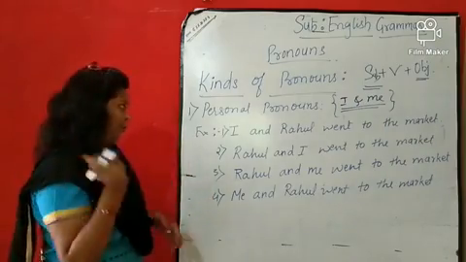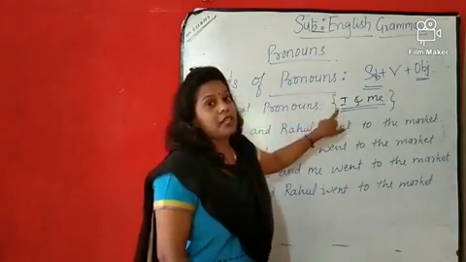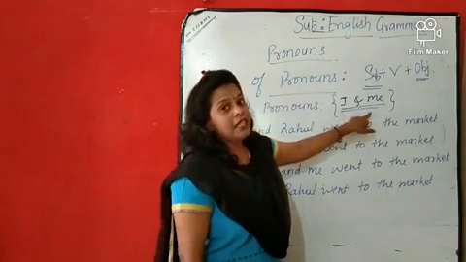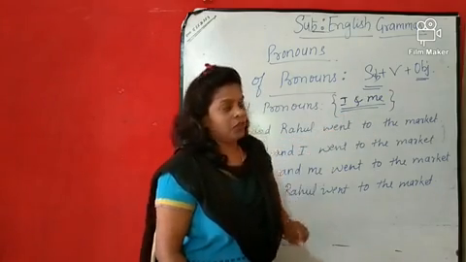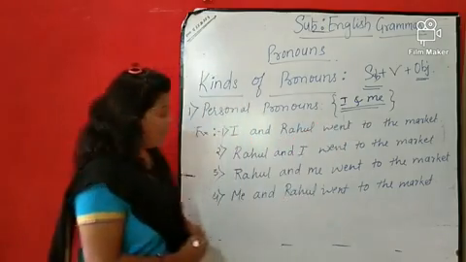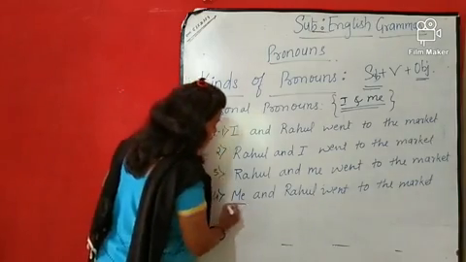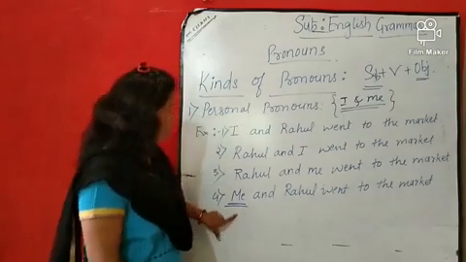Now see, as I told you, I is going to be used as a subject pronoun and me is going to be used as an object pronoun. यानी I subject के place में use होगा और me object के place में use होगा. तो let's see the fourth sentence. यहाँ हमने me use किया है.